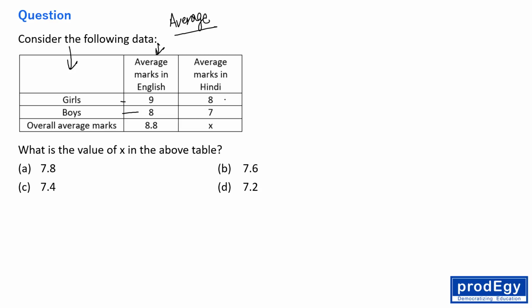And average marks in Hindi. Okay, fine. So friends, here in this column we can apply allegation, right? Allegation is weighted average.